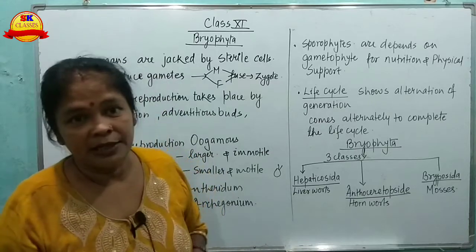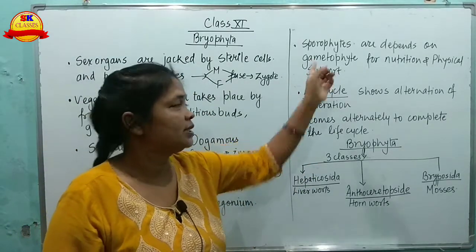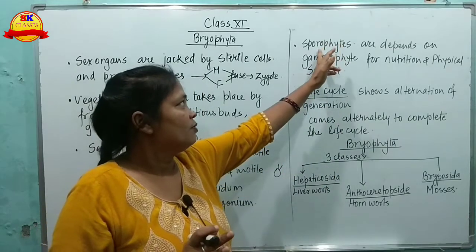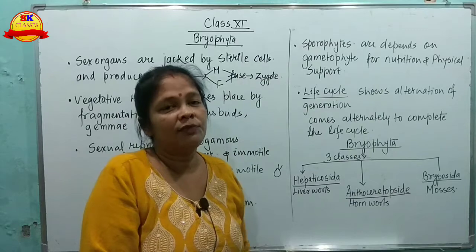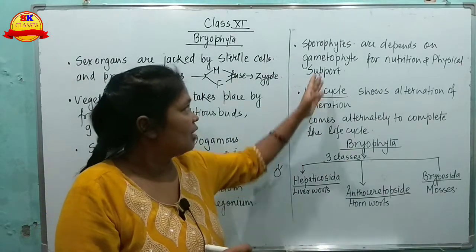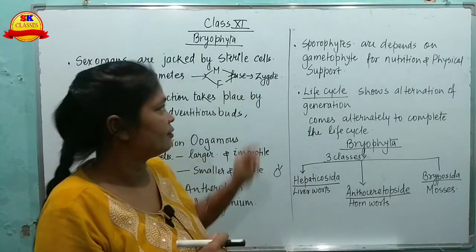In these sporophytes, the main plant body is the gametophyte. The sporophyte, when it comes in the form of a zygote, depends on the gametophyte for nutrition and also for support. And how they do this, we will read in the example of Bryophyta.